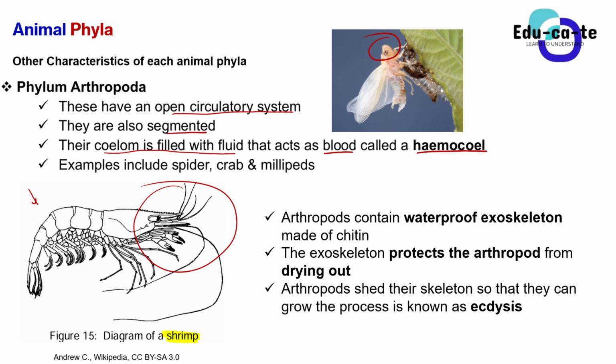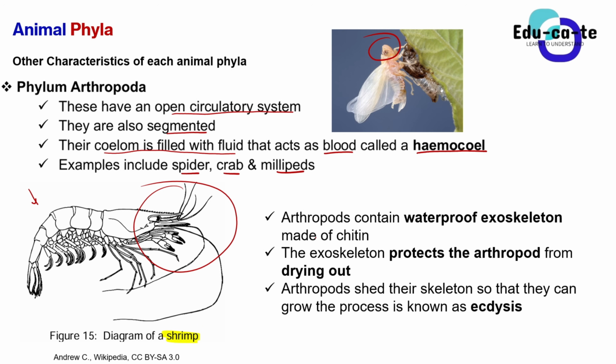The examples of arthropods are spiders, crabs and millipedes. So whenever you see a spider next time, you will know that the spider does not have blood. I don't know if you ever thought about that. Okay? When you see a crab next time, you will know that a crab does not have blood. When you see a millipede, shongololo, you will know that a shongololo doesn't have blood in it. It has got hemocoel. Hemocoel is that fluid that acts as blood in arthropods.